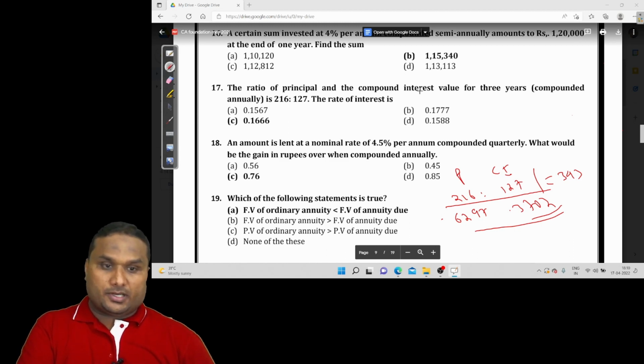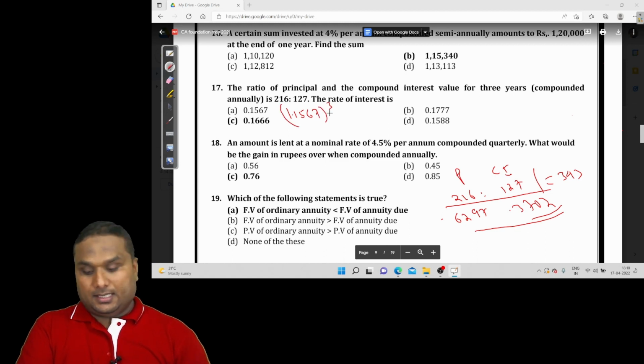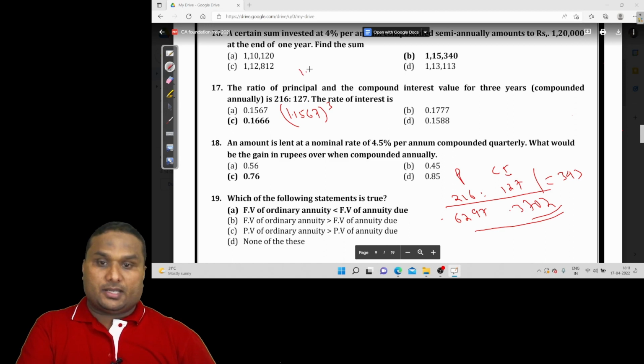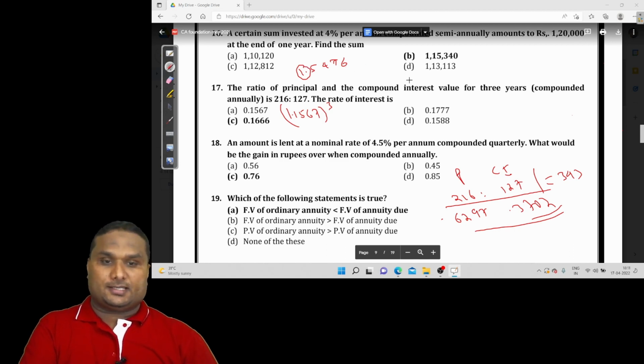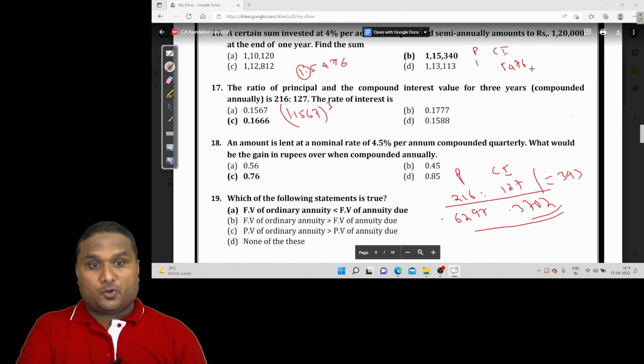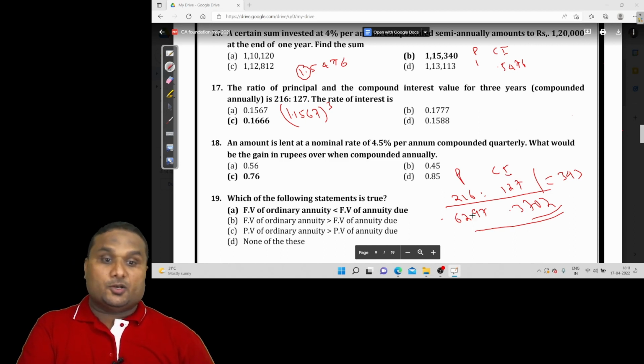If it is 15.67%, it will be 1.1567 to the power 3. Let's check it. The value which I got is 1.5476. So this is the principal, and 0.5476 is the compound interest. That is the meaning: principal is 1, compound interest is 0.5476. The total is 1.5476. Now 1 divided by 1.5476 is 64%, not 62%.